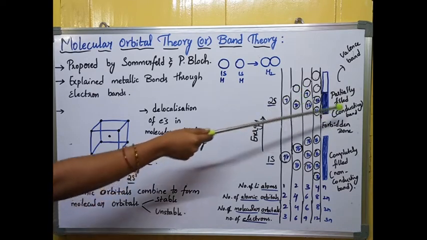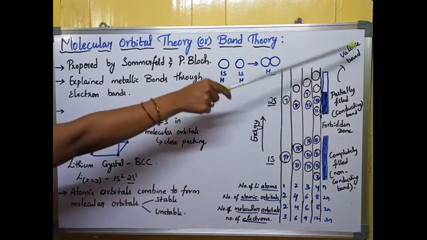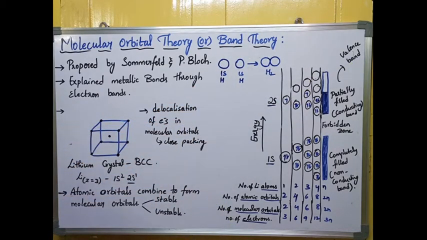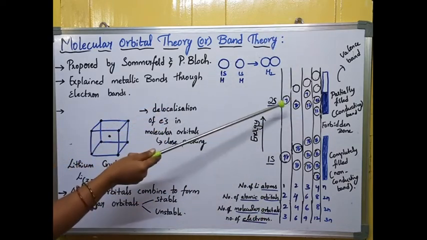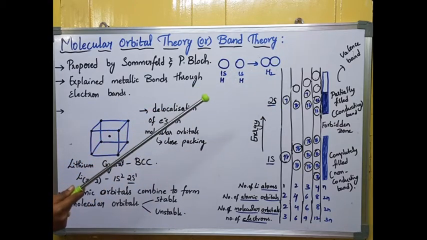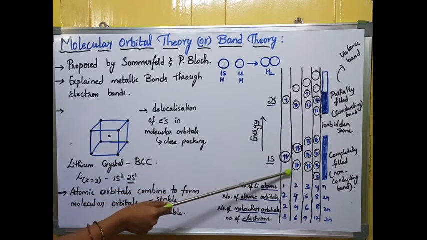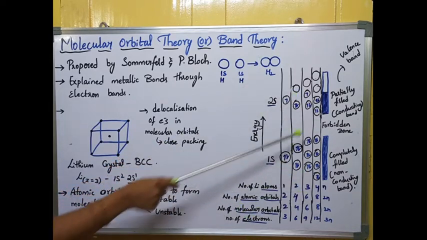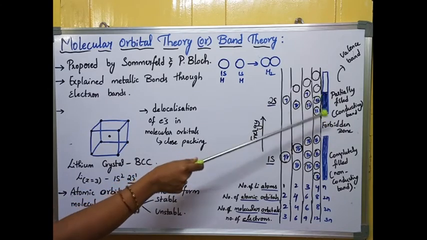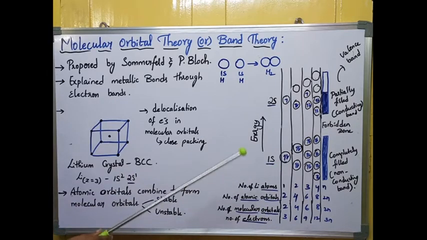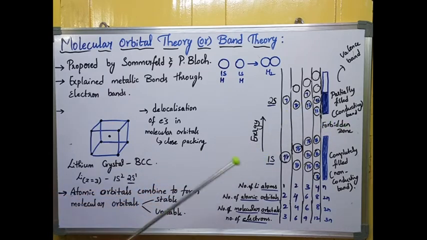Otherwise, we can say the valence shell is 2s. That is the reason valence electrons are involved, so we'll call this a valence band also. 1s and 2s, their energy difference is more when compared to 2s and 2p, because 2s and 2p belong to the same shell, the second shell, but 1s and 2s belong to different shells. So there will be more energy gap, so these electrons will not jump to 2s. Because of this energy gap, we can call this a forbidden zone.